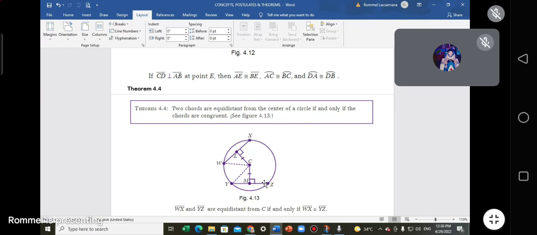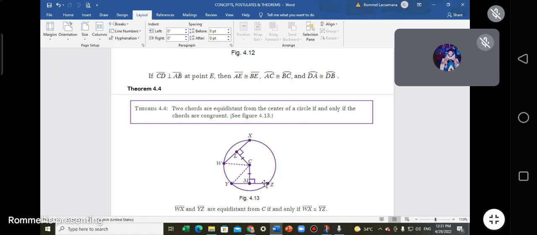Which has a longer distance from the center, a longer chord or a shorter chord? Again, because these chords are equidistant from the very center, therefore these chords are congruent. They have the same measure. Why? Because they are equidistant from the center.